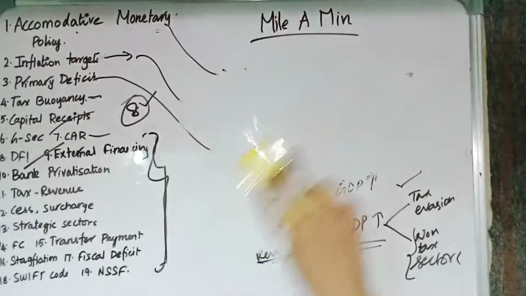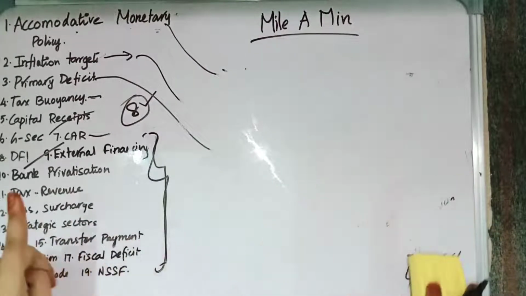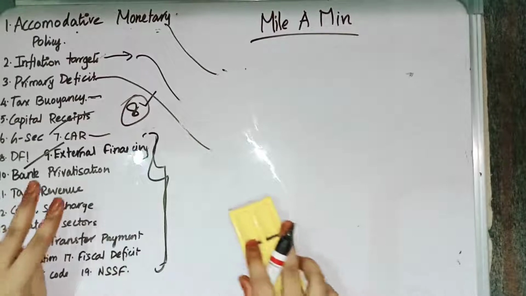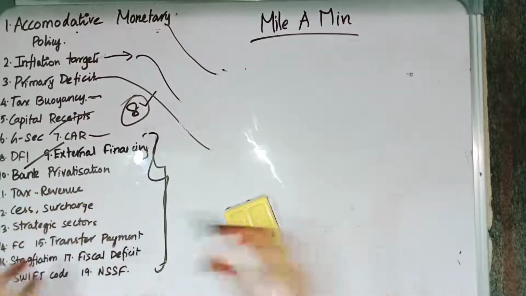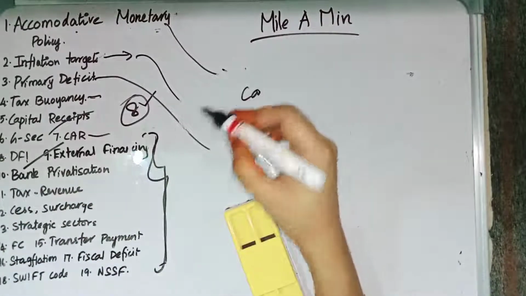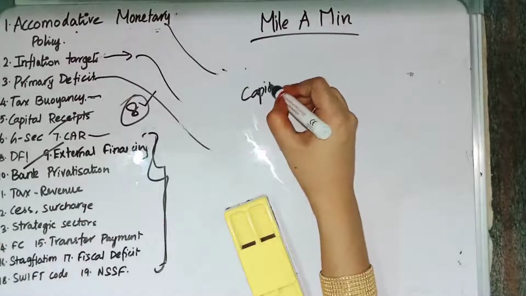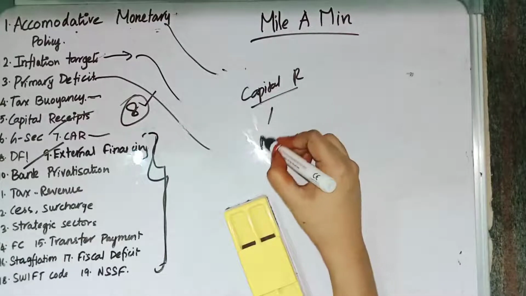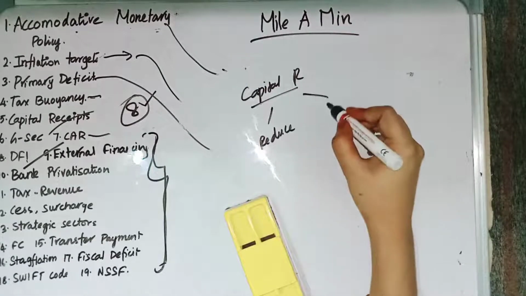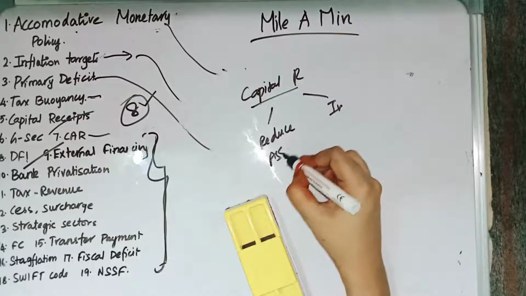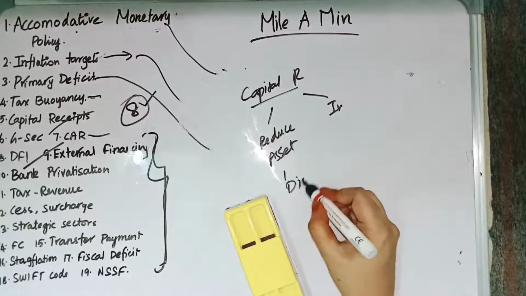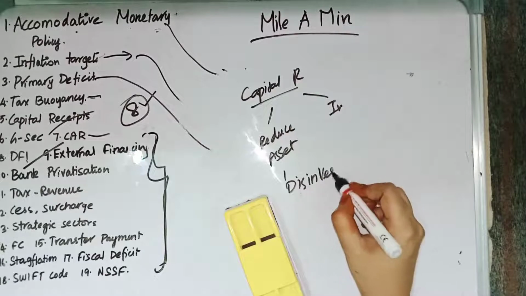Then we have capital receipt. Capital receipt does two things. One is it creates liabilities, or else it reduces the assets. So it either reduces assets or increases liabilities. It reduces assets, for example, disinvestment. Disinvestment reduces the assets of the government, right? So it is an example.